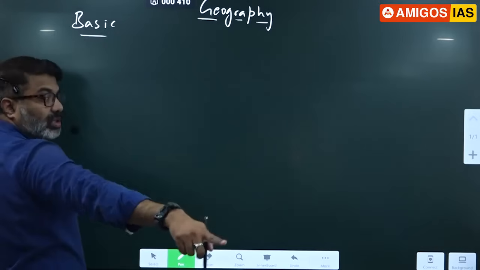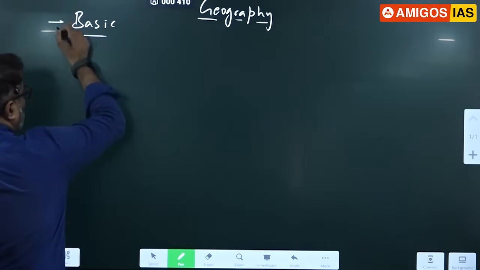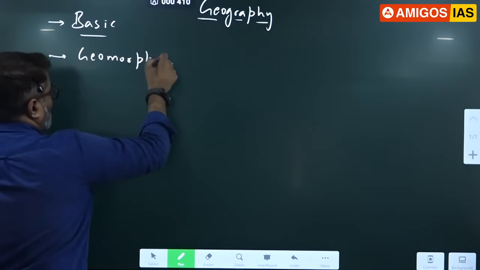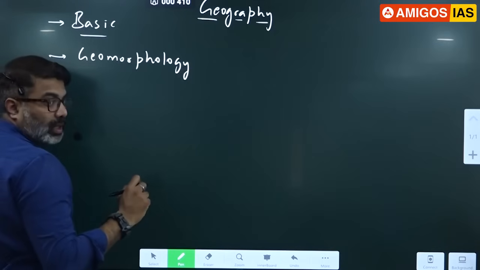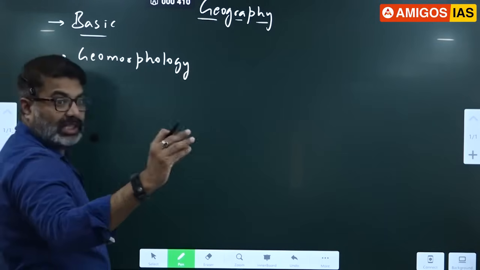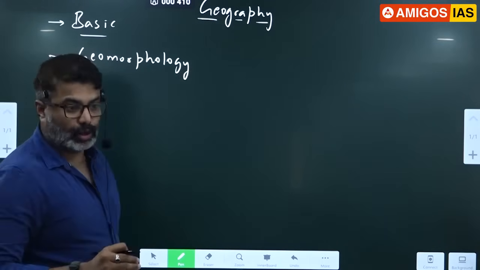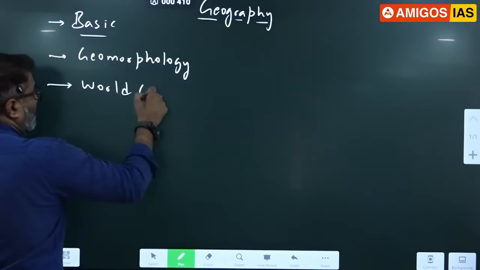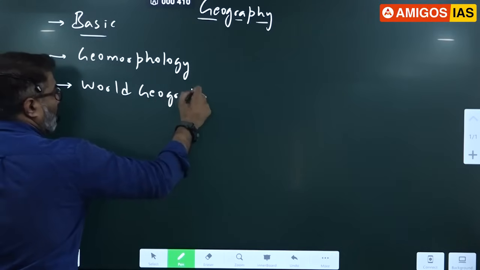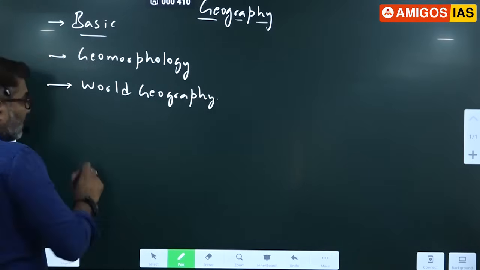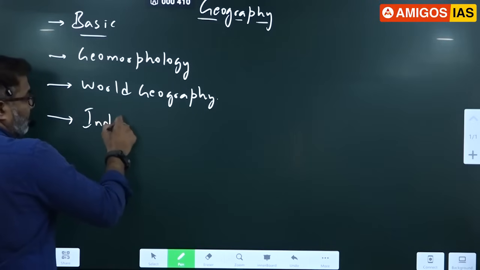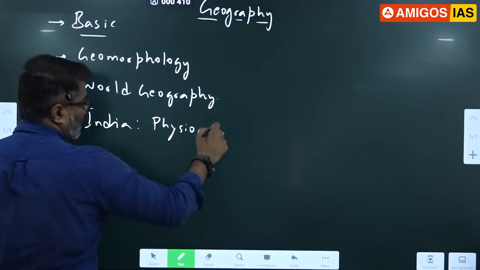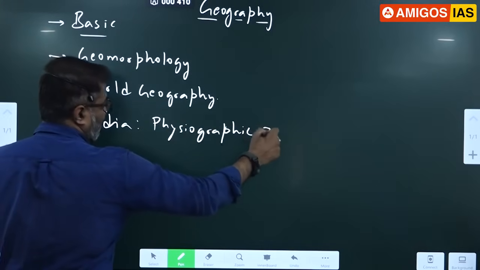Check the seasons notes in your notebook. Seasons topic. Then we discussed geomorphology. Geomorphology we have discussed. Correct? All including landslides, mass movement, erosion, landforms we have discussed. Then world geography we have discussed. All continents, all countries. Then we have discussed India, physical part of India. India physiographic zone. Physiographic zones of India we have covered.